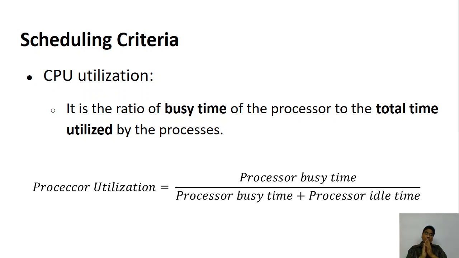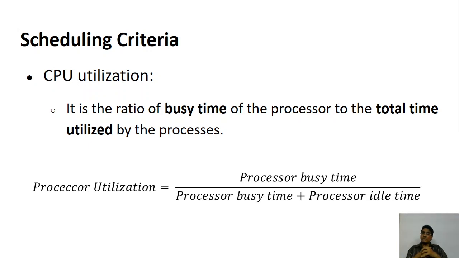Such a thing may not happen, but if it is happening, that means CPU utilization is low. Generally we want the CPU utilization to be higher because we want to make the best use of the CPU. In fact, we want to make the best use of all the resources, not just the CPU, but in general we want the CPU to be put into action for every millisecond that we are getting it. So how do we calculate the CPU utilization?